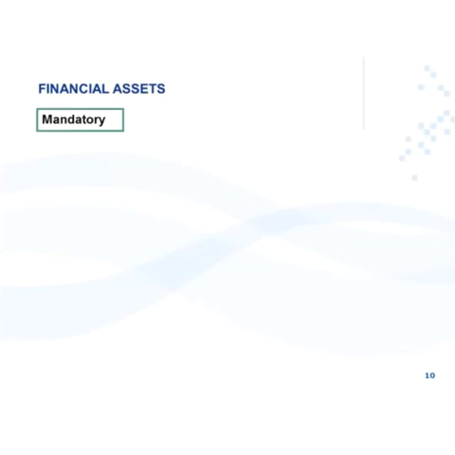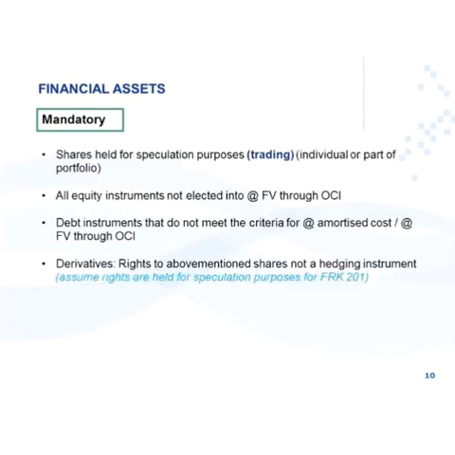Now let's look at the instance where a financial asset is mandatory at fair value through profit or loss. This is now a subcategory of your category at fair value through profit or loss. First instance, where you have shares that are held for speculation purposes, held for trading, then it must be in the category at fair value through profit or loss.